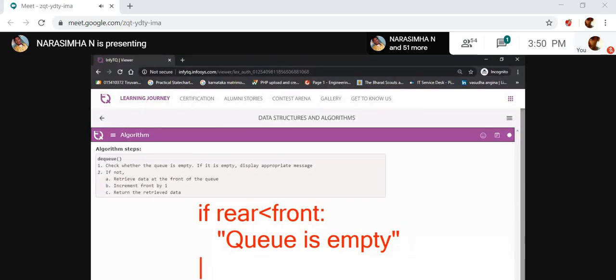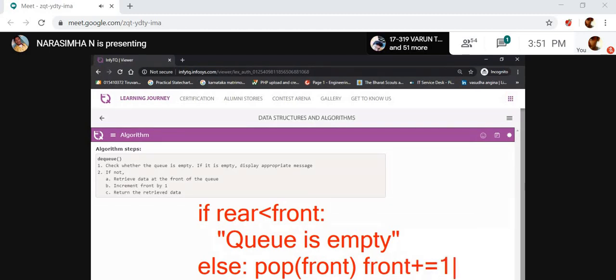Here, what will we do? Else, it gets the data from the front. Pop of front. And then front is incremented by 1. Front plus equal to 1. You can write it like this, right? Front equal to front plus 1.